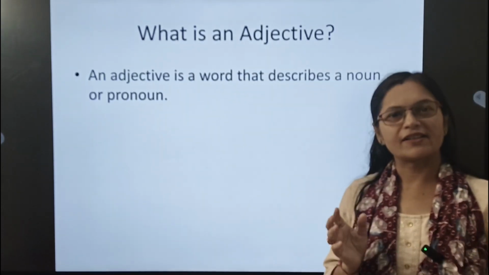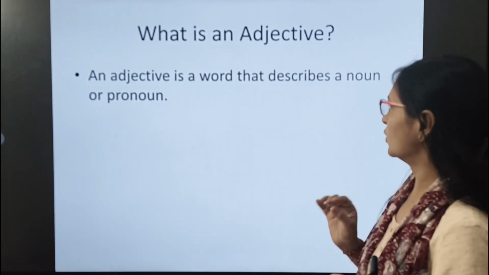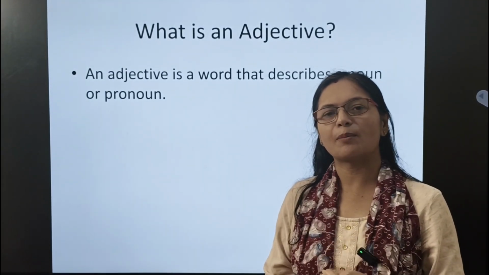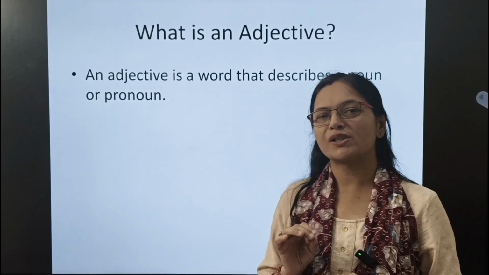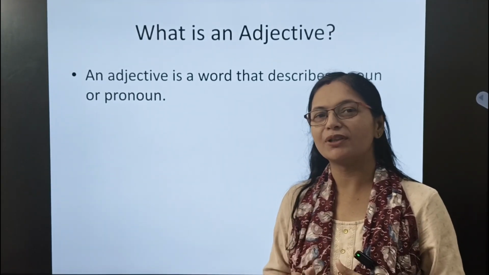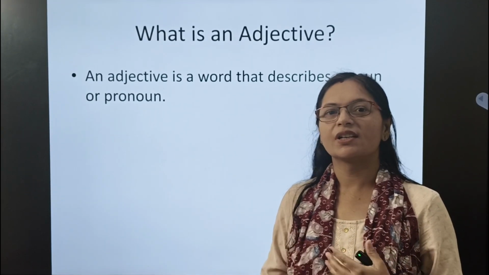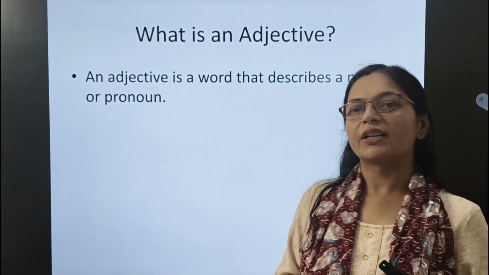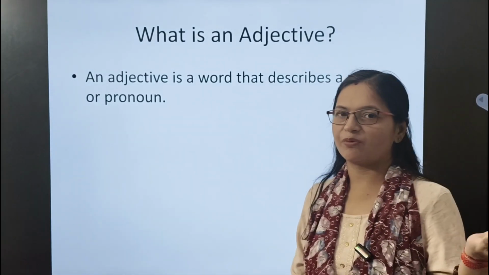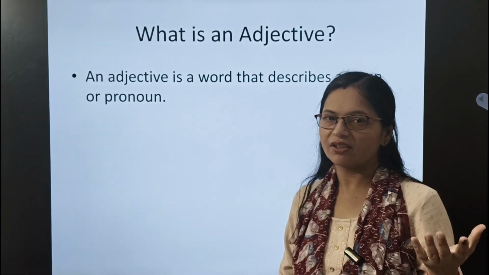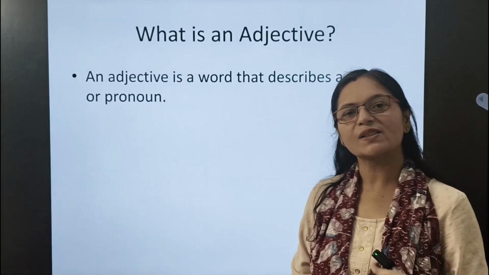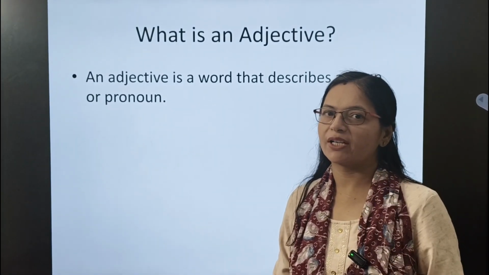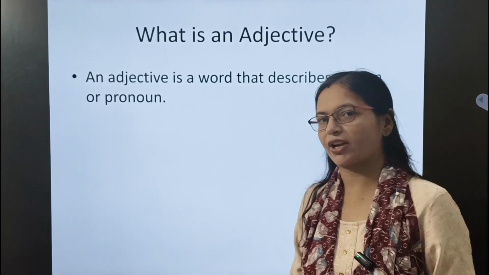So what is an adjective? As I already told you, an adjective is a word that describes a noun or a pronoun. For example, if I say that Ram is a good boy, it's a very simple sentence. Ram is a good boy. Here, good is an adjective because it is placed before boy, which is a noun. It tells us more about that noun. That is why it is an adjective.